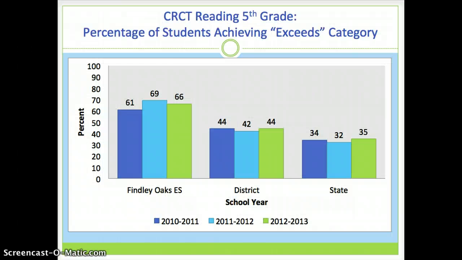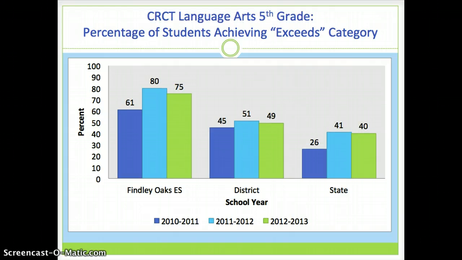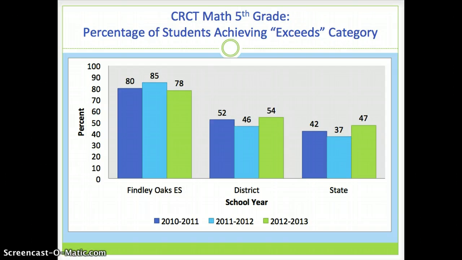These next few graphs show a cohort-to-cohort comparison of our school's scores on the CRCT over the past 3 years. The figures shown are the percentage of students achieving in the exceeds category in each year. This graph is showing the scores for the reading test. Here is the same model showing scores on the language arts test. And here is the same model showing the scores on the math test. As you can see, with all three of these graphs, our school scores are much higher than both the district and the state, and that's something to be proud of.